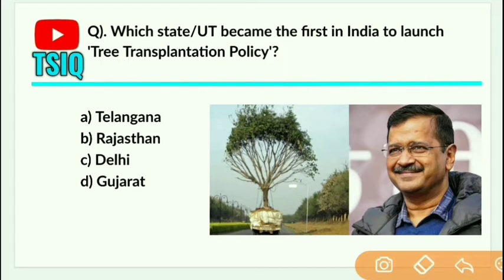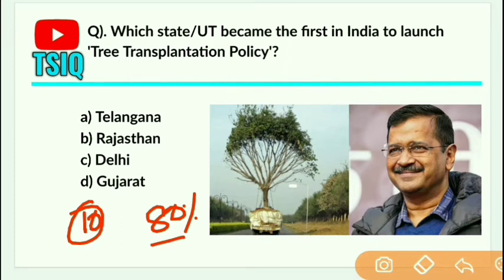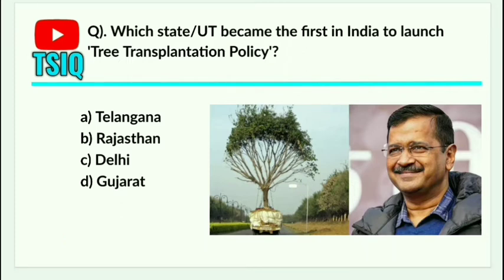Under this policy, the trees which need to be felled or cut due to construction and other development projects should not be cut down, they need to be uprooted and transplanted in another location. If in any construction or development project, 80% of the total number of trees are to be felled, then they must be transplanted to another location compulsorily, and this policy is not applicable if there are 10 or less than 10 trees. And also the agencies which undertake the work of transplantation must ensure the survival of at least 80% of the transplanted trees, then only they will be paid for their work.